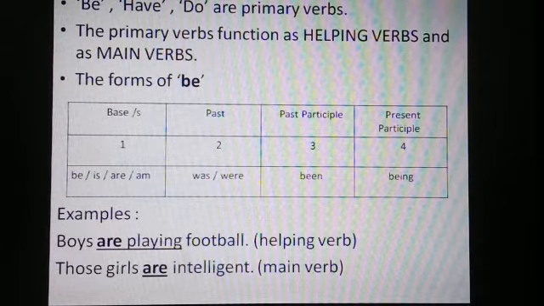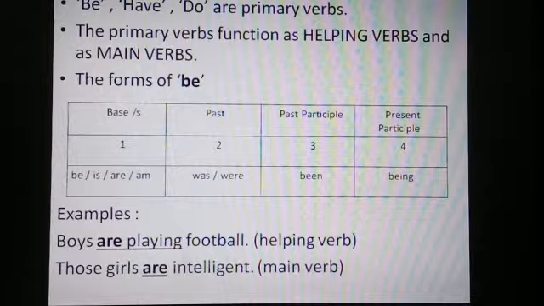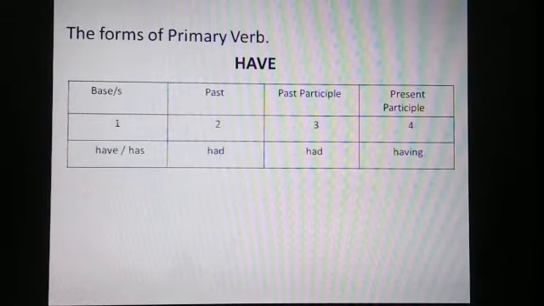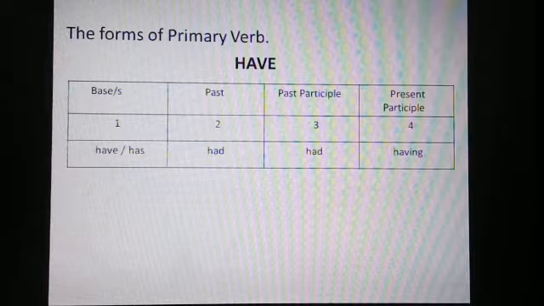Now let us move on to the next primary verb, which is have. Let us see the forms of have. There are these 5 words that are divided into 4 forms. The first form or the base form is have, has. Have and has. That is the first form or the base form. The second form is had. You can also call it a past form. Past participle form or the third form is had.